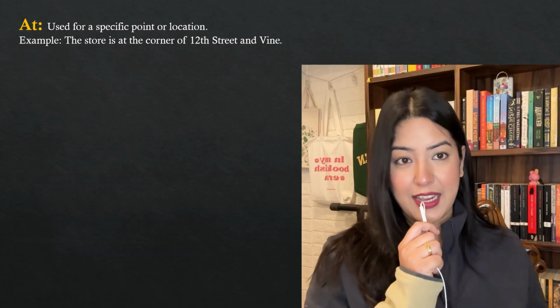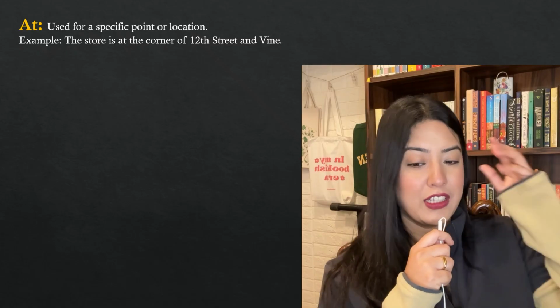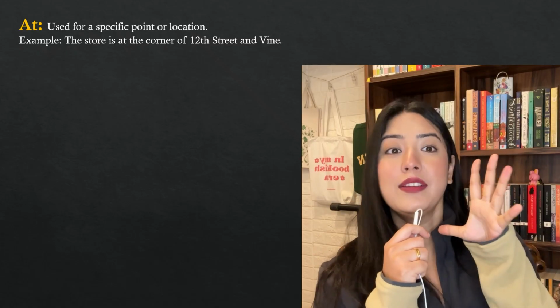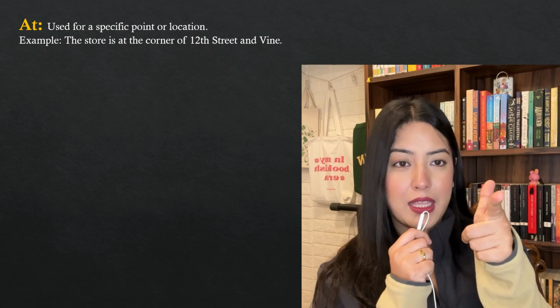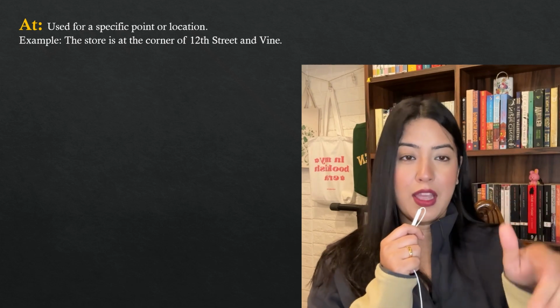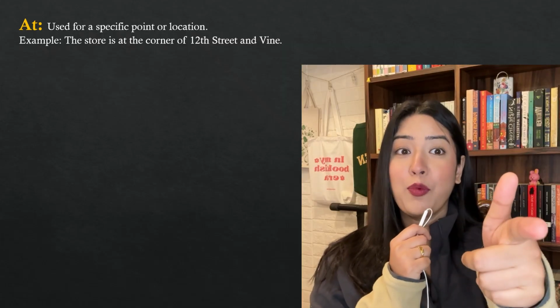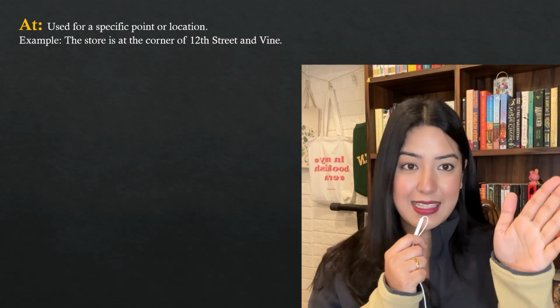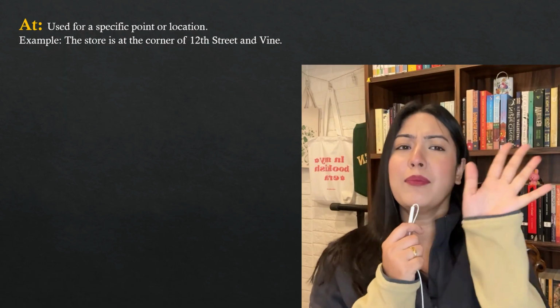The next word for today is the word "at". Now, it is used for a specific point or location. I'll just give a pointer, okay? Always remember this sign, okay? You're pointing at something. If I say "in", does it make sense? No. If I say "on", does it make sense? No. But if I say "at", that means you're pointing at something. So whenever you use "at", it's usually a point where something is happening.